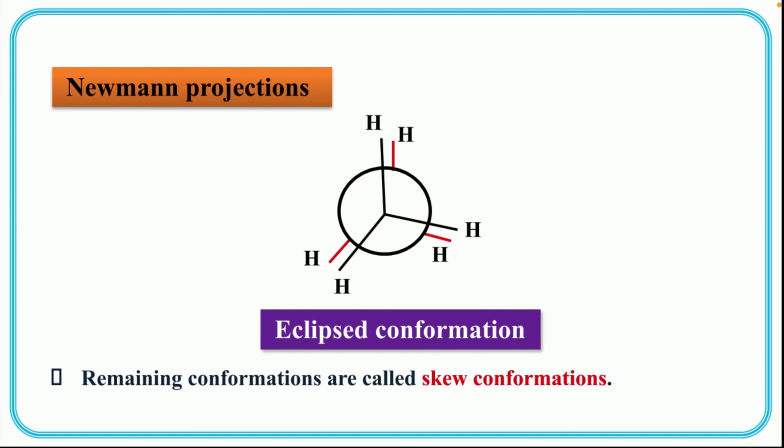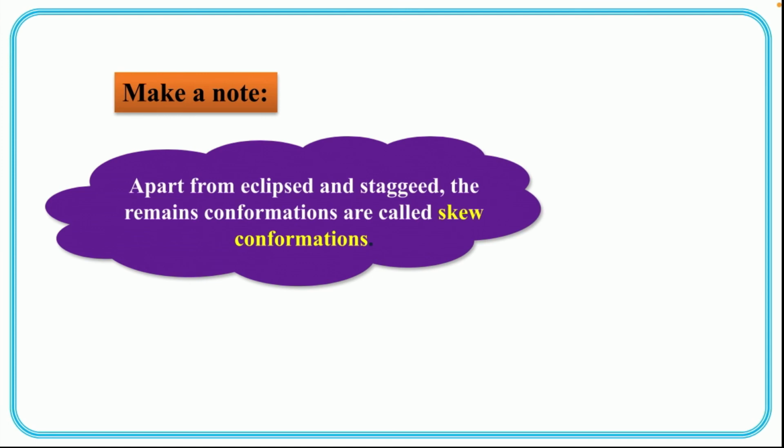All those conformations are called skew conformations. So mainly we have eclipsed and staggered conformations, and the rest are called skew conformations. Children, we have to make sure that apart from the eclipsed and staggered conformations, the remaining conformations are called skew conformations.